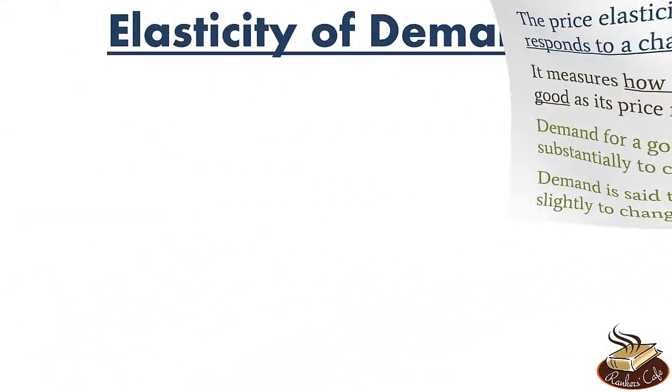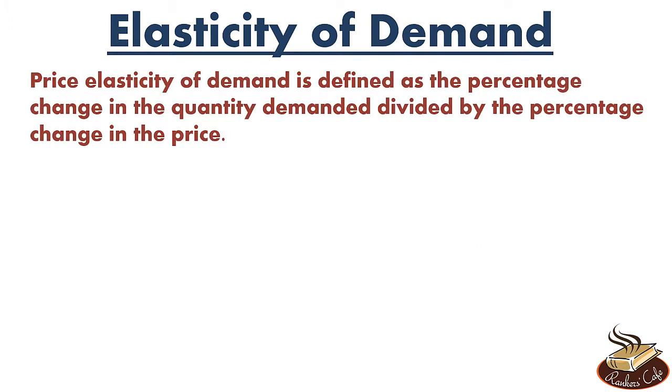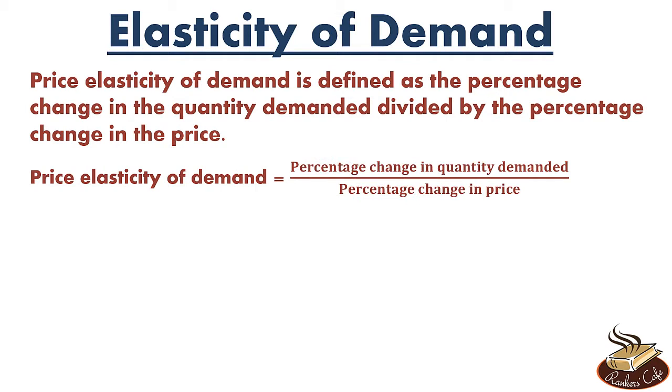In more mathematical terms, price elasticity of demand is defined as the percentage change in the quantity demanded divided by the percentage change in price. Okay? So price elasticity of demand is percentage change in quantity demanded upon percentage change in price.